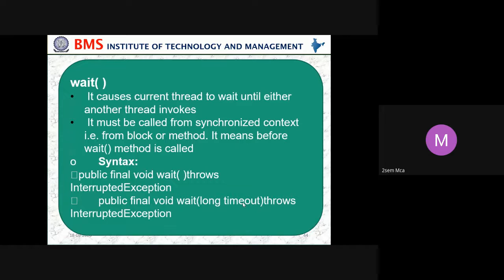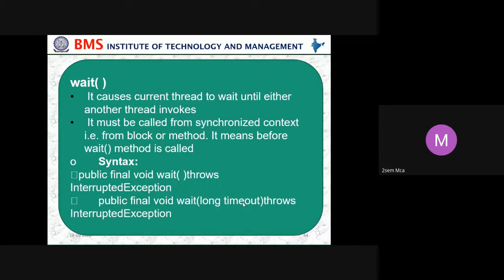Wait causes the current thread to wait until another thread invokes notify. It must be called from a synchronized context, from a block or method. It means that before the wait method is called, the thread must hold the lock.